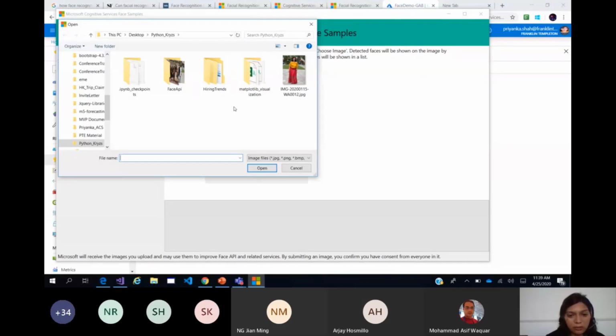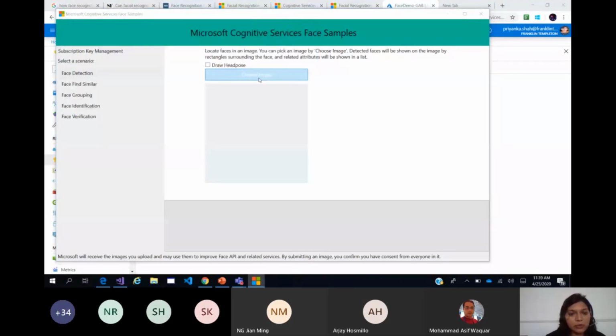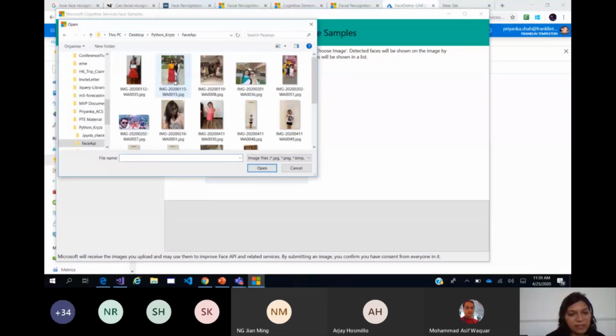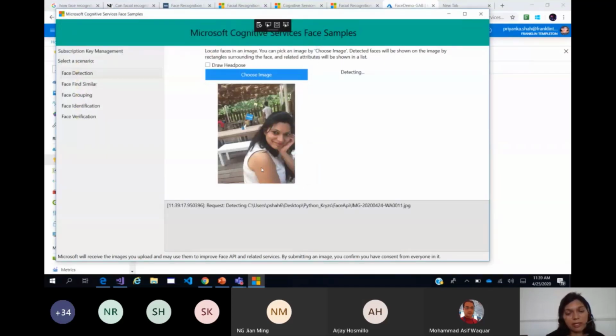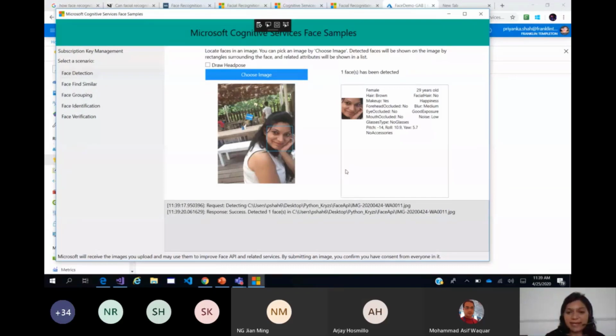So let us choose an image and see what information we get. We will try out a couple of images, one with a group, one with a single profile, and see what attributes it tells us about. So it is detecting the face. Even if I upload almost a full profile picture with the torso, the face rectangle object, the data structure which we talked about earlier, will always try to draw a rectangle and analyze the features within that rectangle.